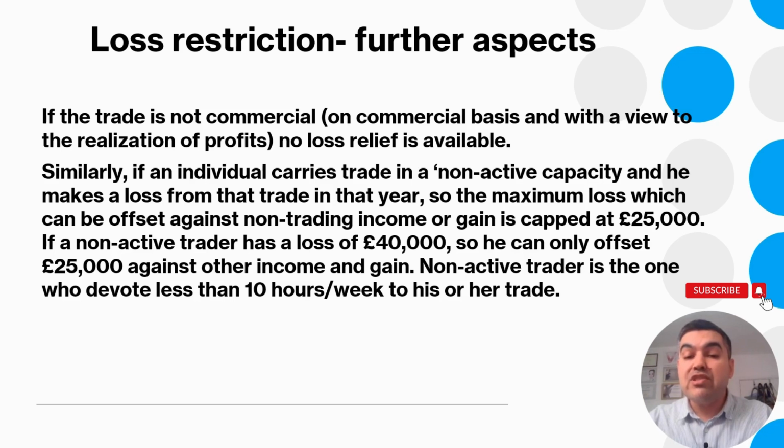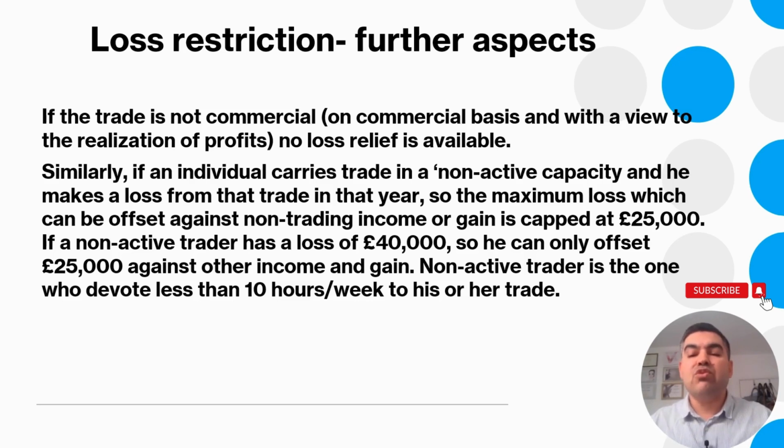Similarly, if an individual carries on a trade in a non-active capacity and makes a loss from the trade in that year, it means he's not actively involved. So the maximum loss which can be offset against non-trading income or gain is capped at 25,000. If a non-active trader has a loss of 40,000, he can only offset 25,000 against other income and gain.